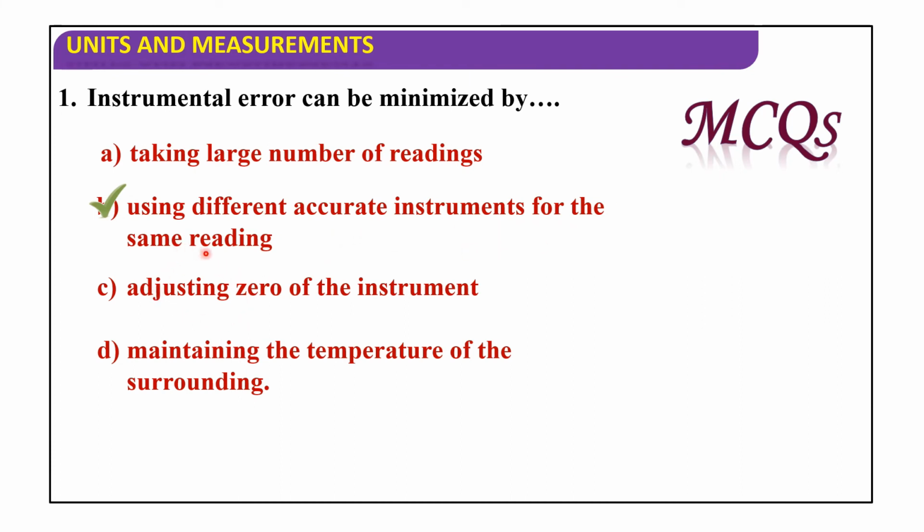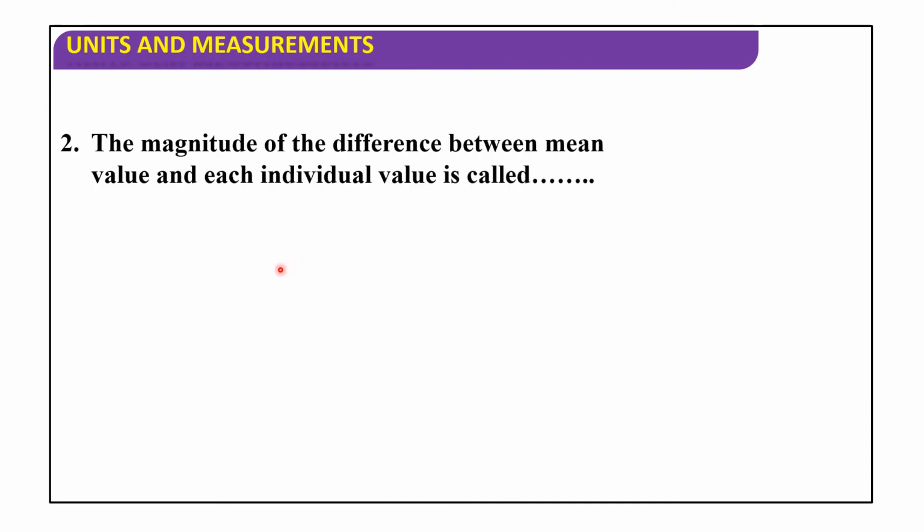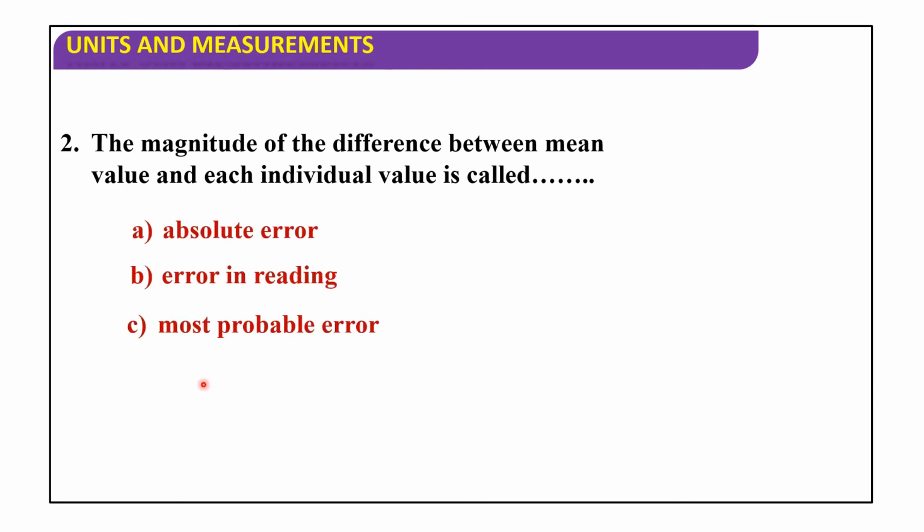Second option is correct. Next, the magnitude of the difference between mean value and each individual value is called: absolute error, error in reading, most probable error, or true error. So the magnitude of the difference between mean value and each individual value is called absolute error. Okay, first option is correct.